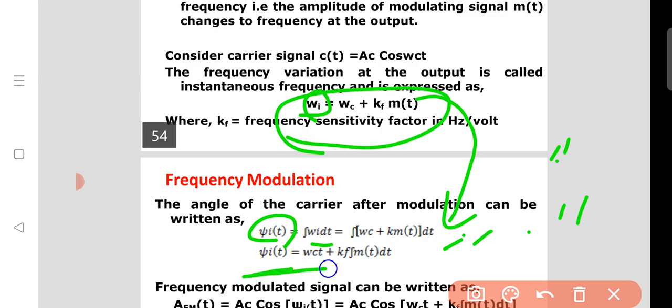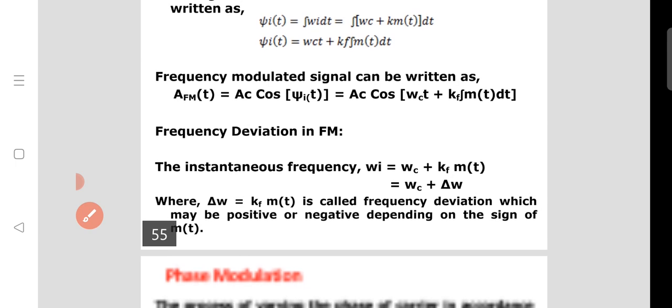This is one form of the frequency modulation equation.